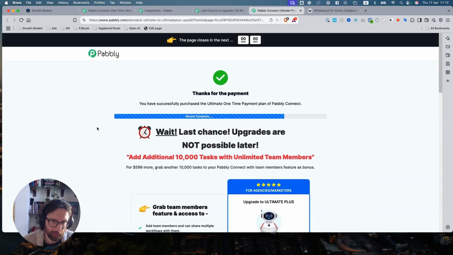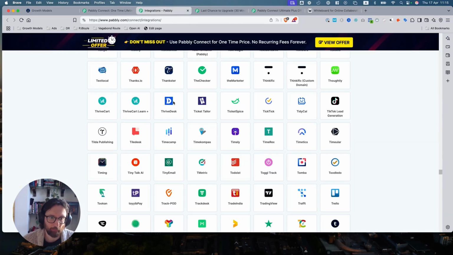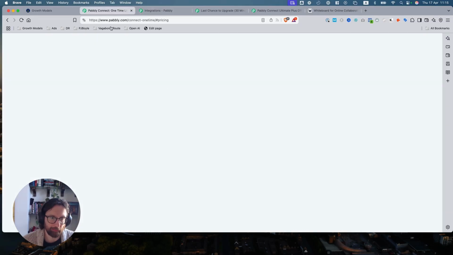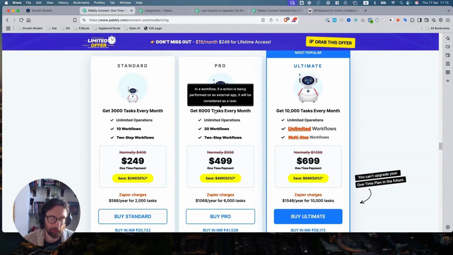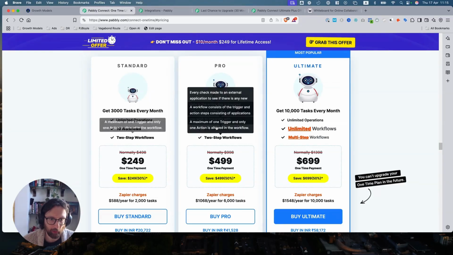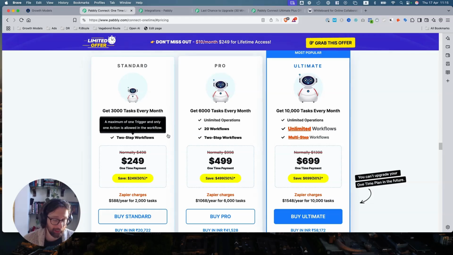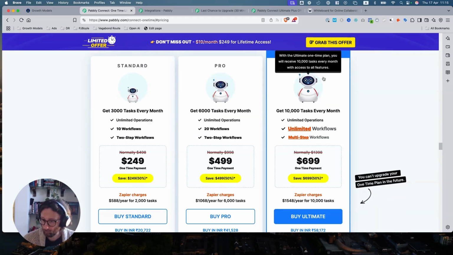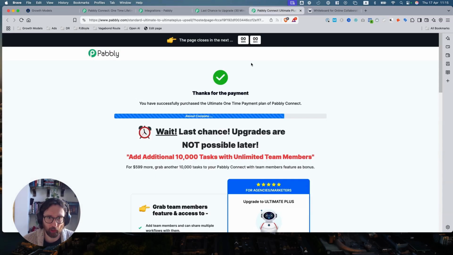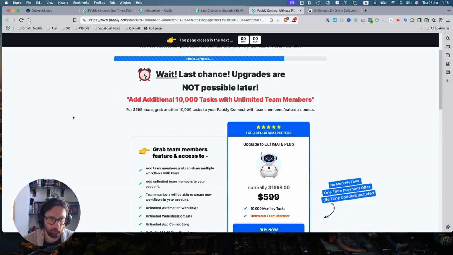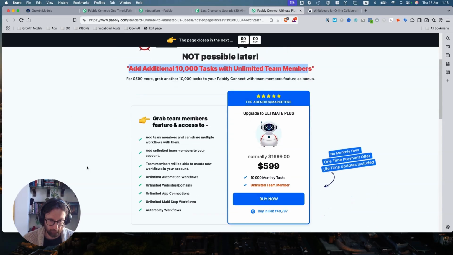Upgrade to Ultimate Plus. And I imagine if you've come through off one of these two, upsell one, and you've not taken it as the bump offer, upsell one is to go up to here. If you've come through from any of these two and taken the bump, so you're already on Ultimate, or you buy Ultimate, I imagine that they go Ultimate to Ultimate Plus. An additional 10,000 tasks, so it doubles the usage. And that adds another $600.